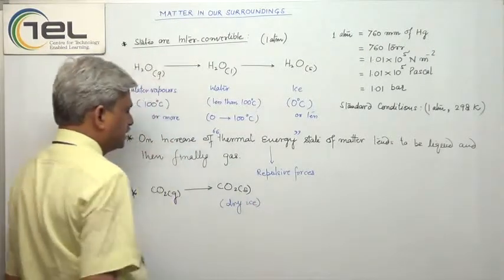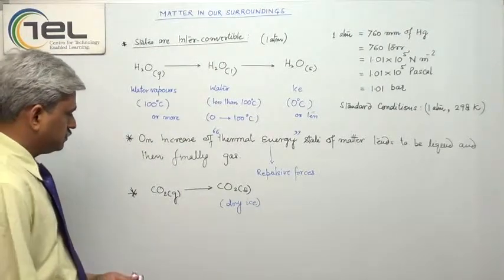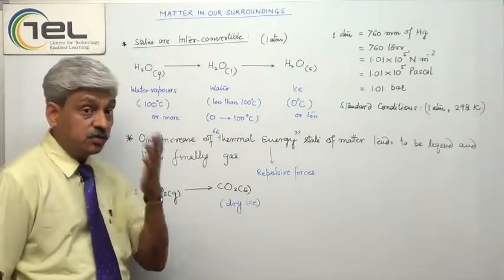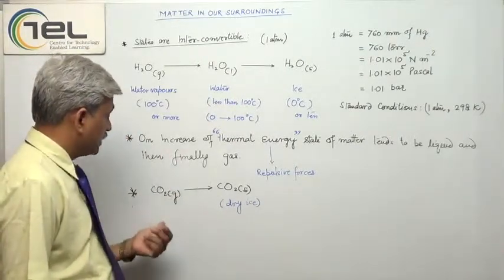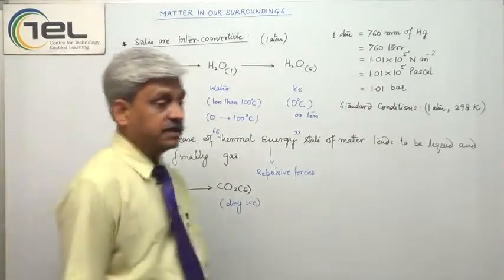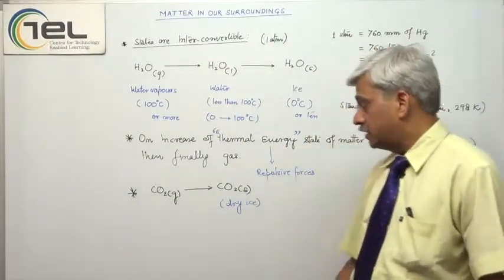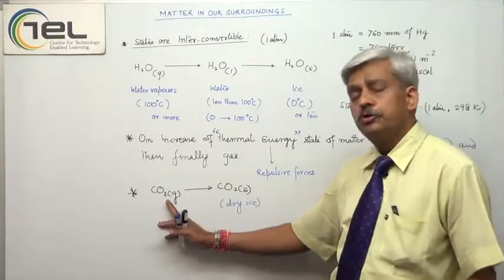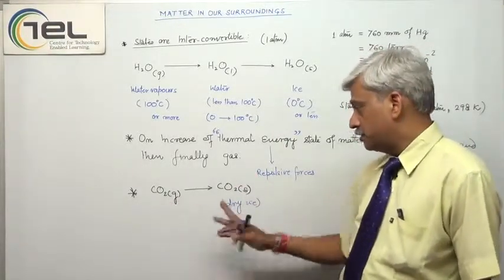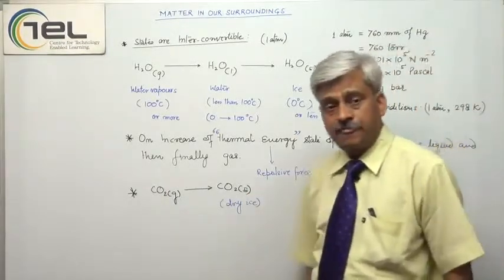So this is another example of interconvertibility of the physical states. So let there be a question: how was this converted into the CO2 solid from the gas? Definitely we can say that heat is being taken from the gas state, or we can say in simple language that it is cooled. Cooled means heat is taken away. It is cooled, now it has been converted into the solid state, and that we call dry ice.